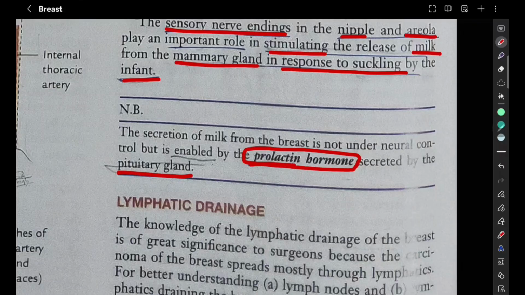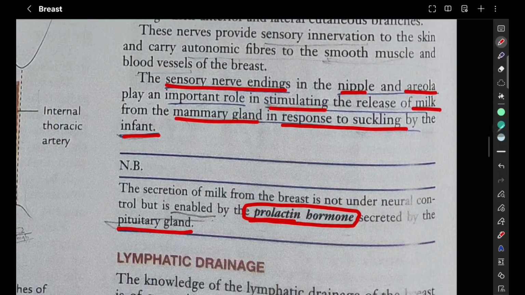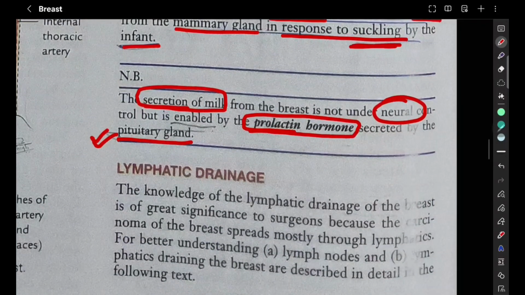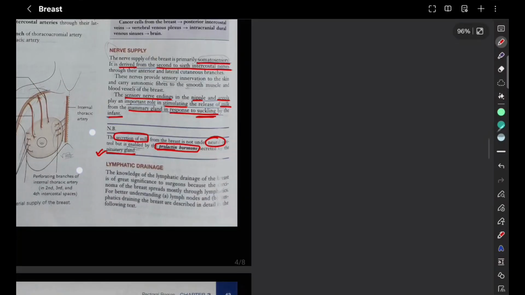Okay, so only ejection of milk can be done by the sensory nerve endings. They stimulate the release of milk, the ejection of milk, in response to the suckling action. But secretion of the milk is not under neural control. It is under hormonal control, the prolactin hormone, which is secreted by the pituitary gland. According to that, secretion of milk will take place.